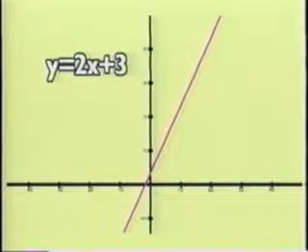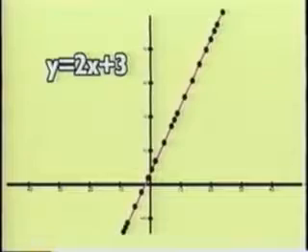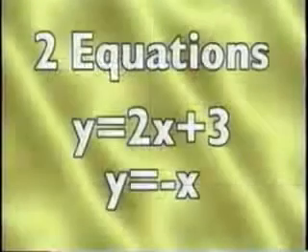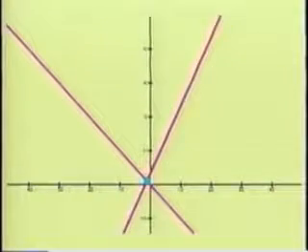When you find a solution for one algebraic equation in two variables, like y equals 2x plus 3, you will usually get an answer that is a line or curve on a graph, and any point on that line is part of the solution set for the equation. Well, when you have two equations in a system, your solution set will be the place or places where the solution sets to both equations, that is, the graphs of both equations, intersect.